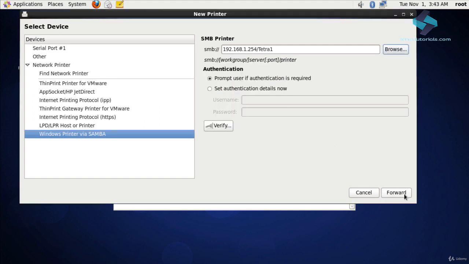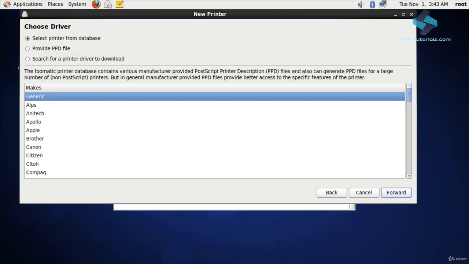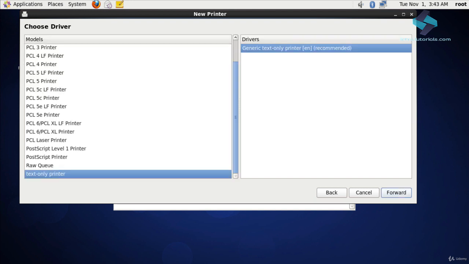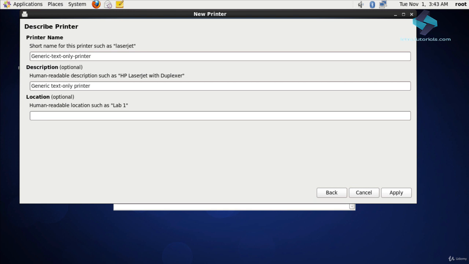Now, click Forward. Here you will need to select the appropriate driver for the selected network printer. Similar to Windows, most Linux distributions also come prepackaged with a bunch of drivers. So let's select the Generic option for the make of the printer. The Text-only printer option is already selected for our printer model. This is what we want. So let's click Forward. Now you are given an opportunity to name this network printer and provide other details like the location of the printer. Let's just accept the default values and click Apply.